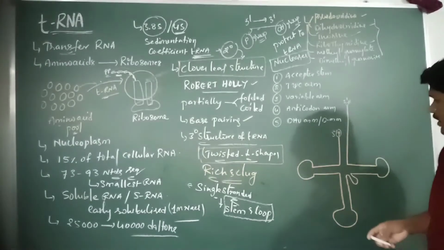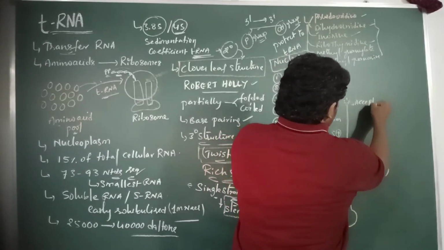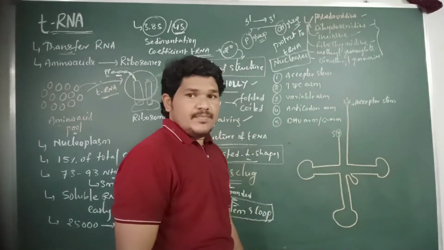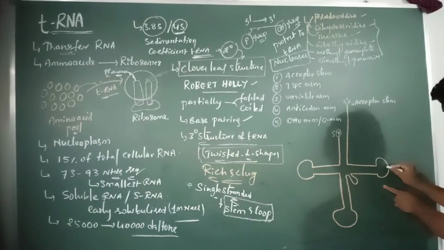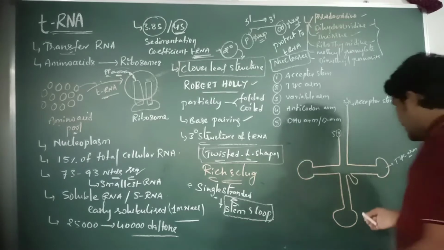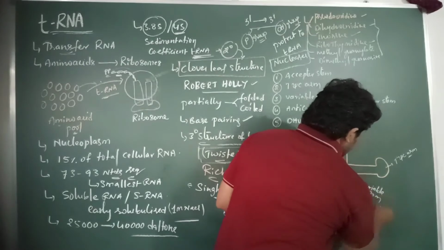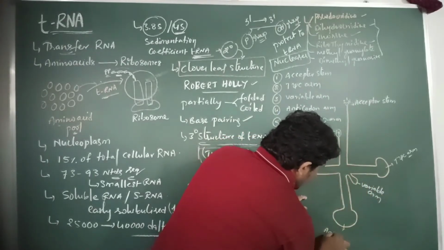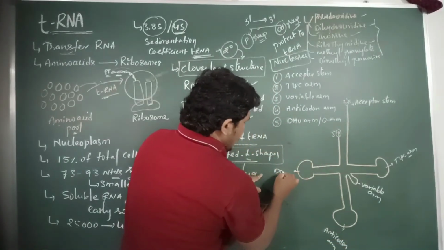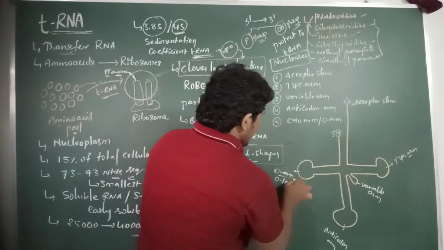The 3 prime end of the tRNA molecule is referred to as the acceptor stem, and then this is the T psi C arm, this is the variable arm, this is the anticodon arm, and this is the D arm or D loop, the DHU loop.